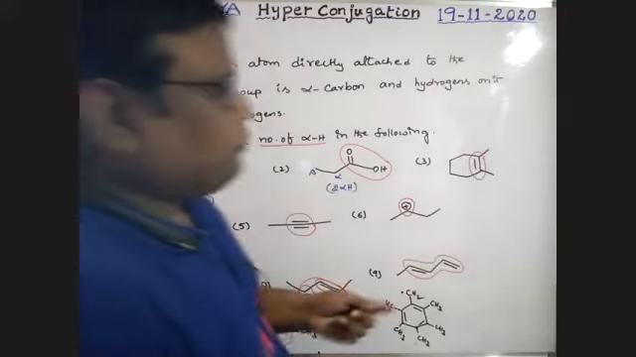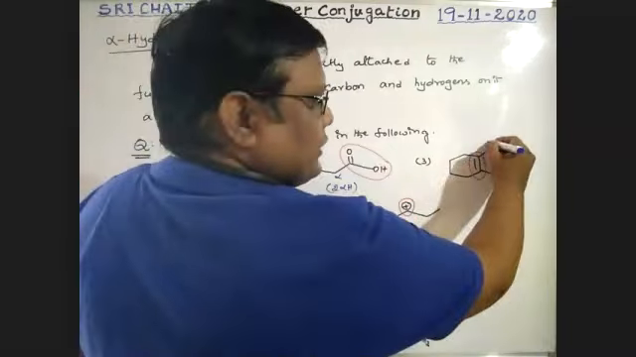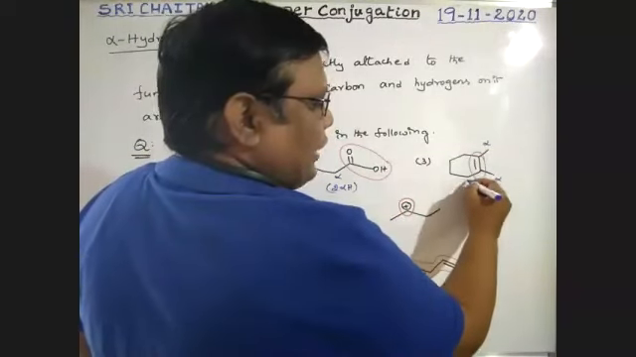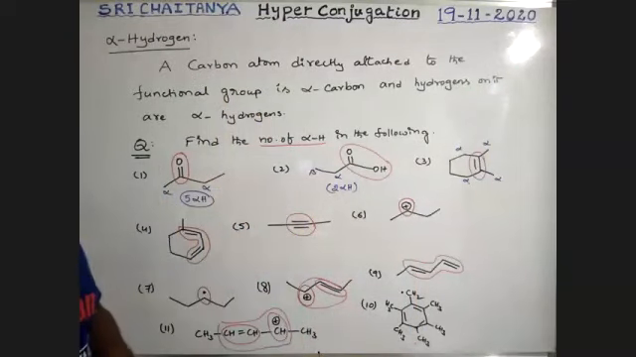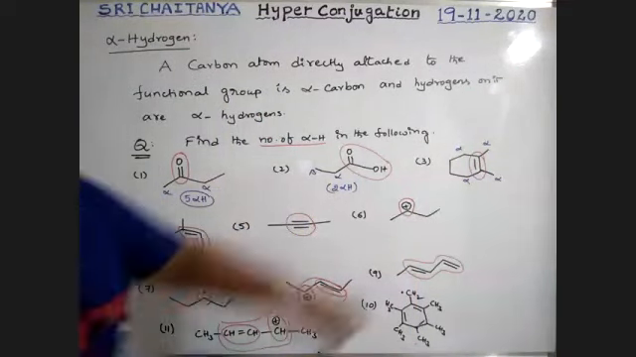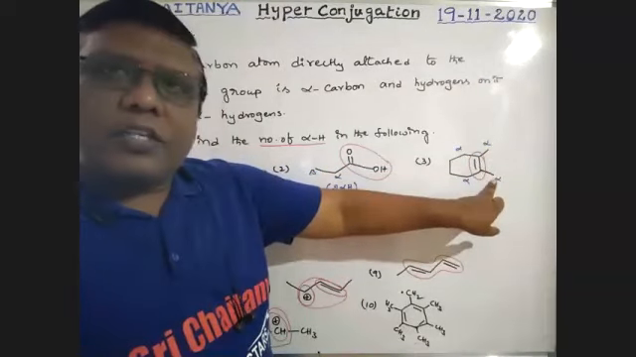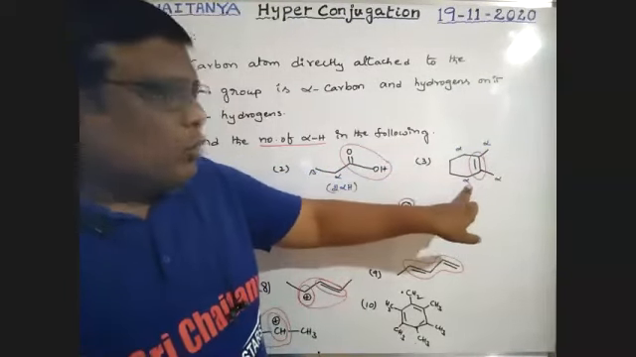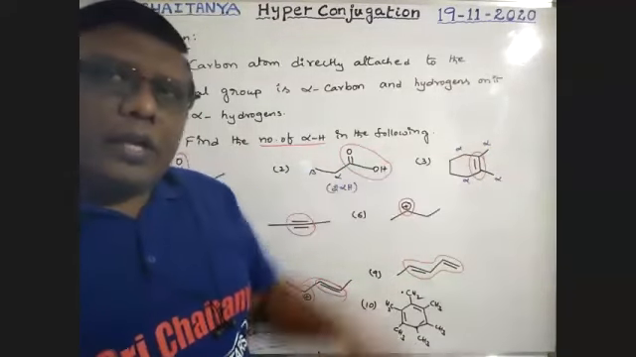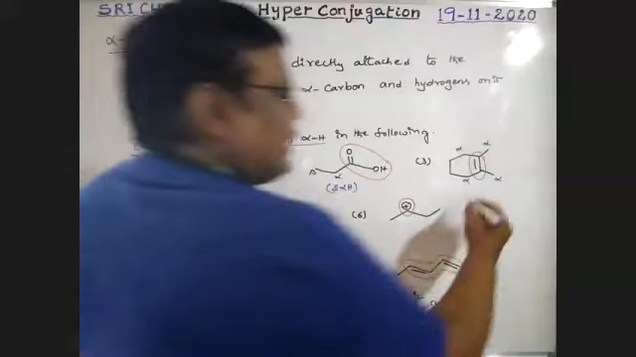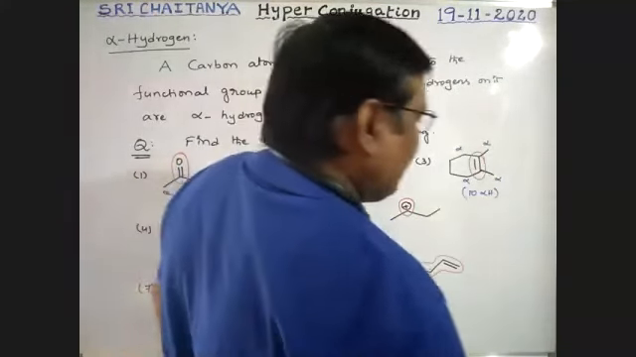Next, see here. This is the functional group. Here, this is an alpha carbon, this is an alpha carbon, this is an alpha carbon, this is an alpha carbon. Total 4 alpha carbons are there. Here, CH3 means 3 hydrogens, 3 hydrogens, 6. Here 2 hydrogens, here 2 hydrogens. Total 10. So 10 alpha hydrogens.